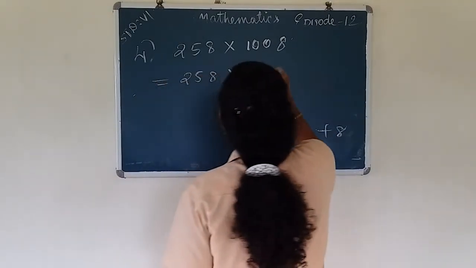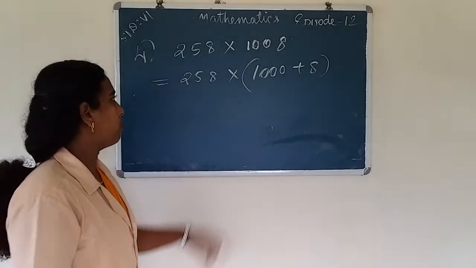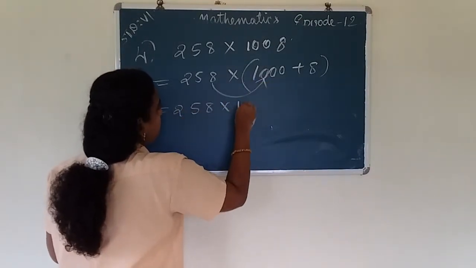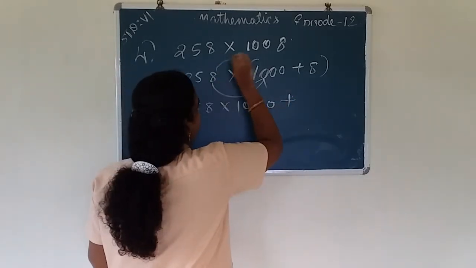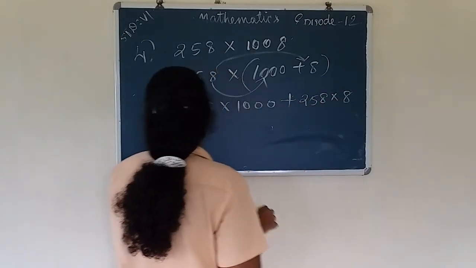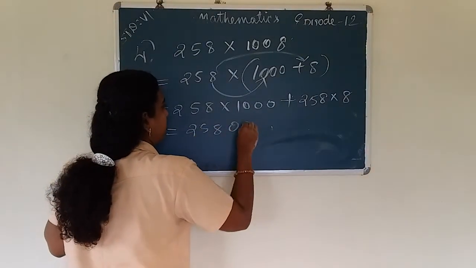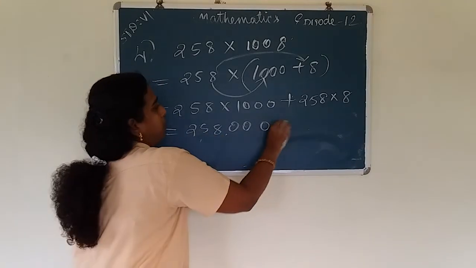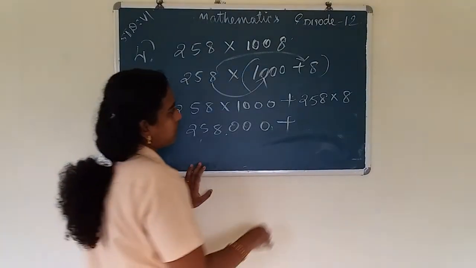So we take the sum of 1000 plus 8 in the bracket. Then we open the bracket. Then 258 into 1000, first we multiply these two numbers, then put the positive sign, then 258 into 8. Then we get 2,58,000 plus 258 into 8, that is 2,064.